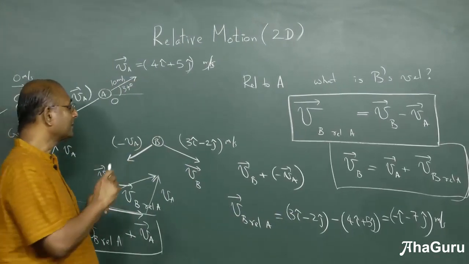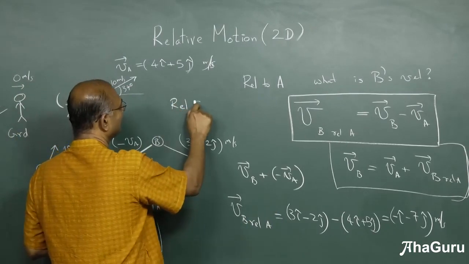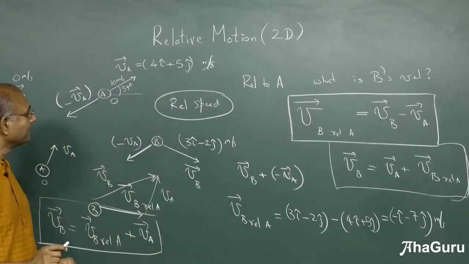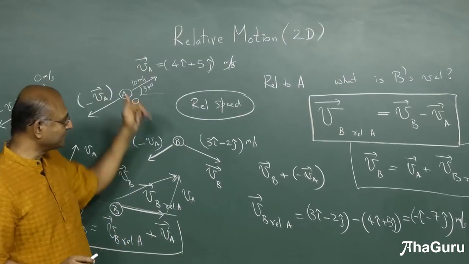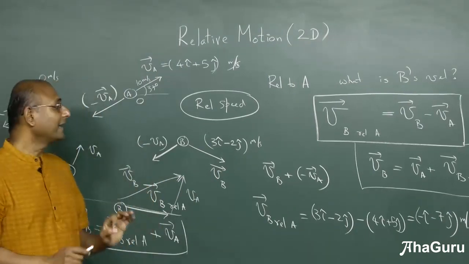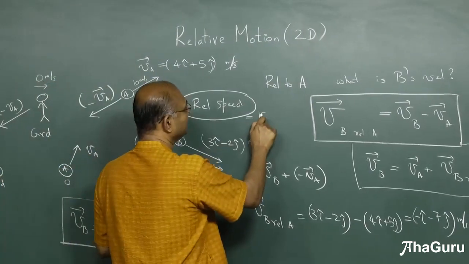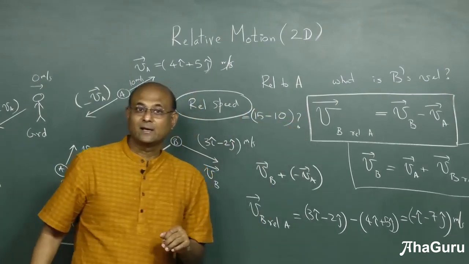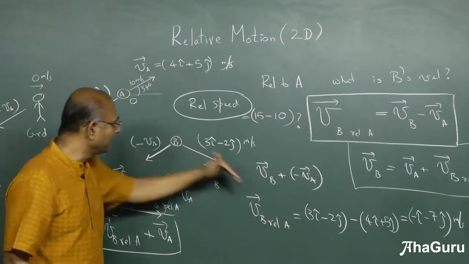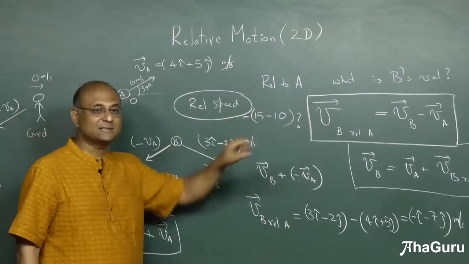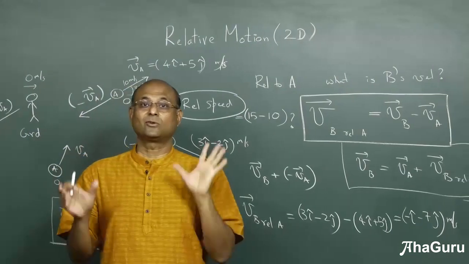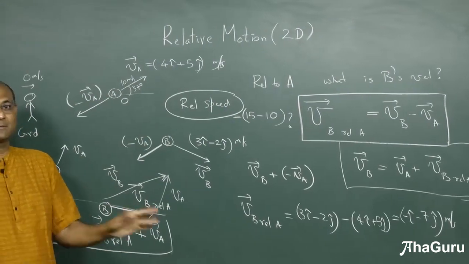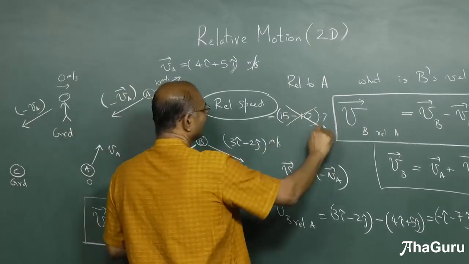Sometimes we are asked, what is the relative speed? Now suppose I tell you that this guy was going at 10 meters per second and this was going at 15 meters per second. Can you say relative speed is 15 minus 10, 5 meters per second? No, that's not right. Why is that not right? This whole idea of relative velocity only works with velocity, does not work with speed. But sometimes people will ask us, what is relative speed?